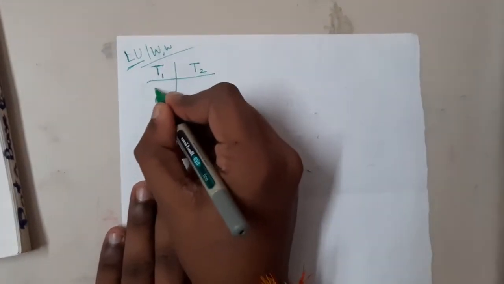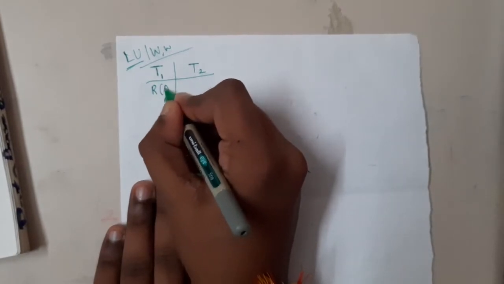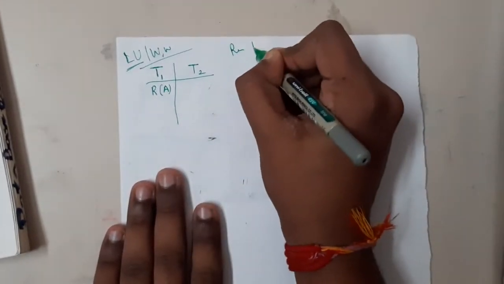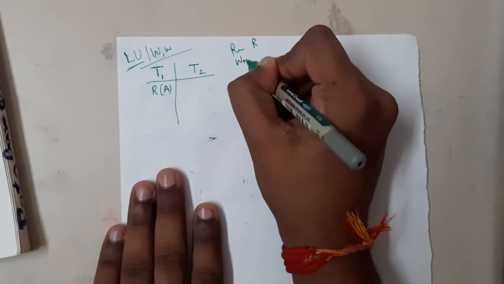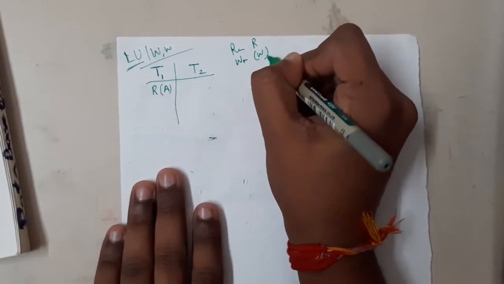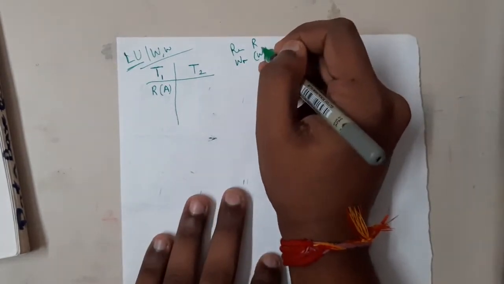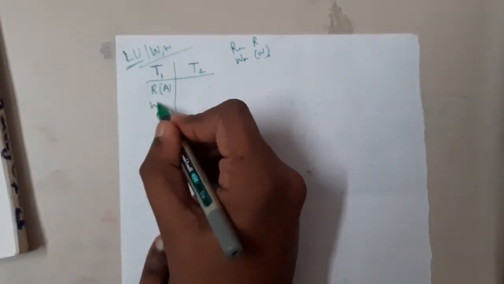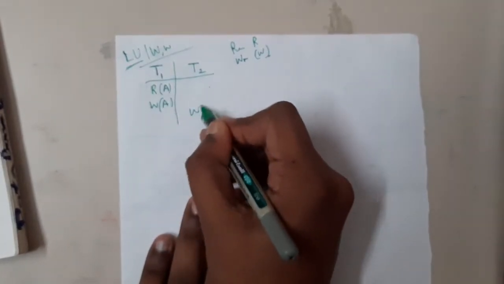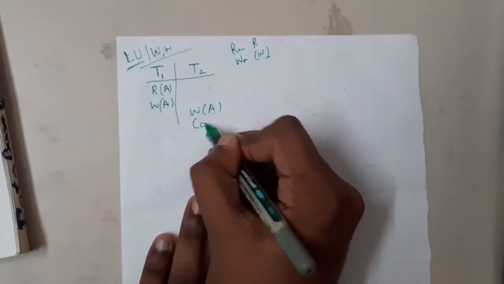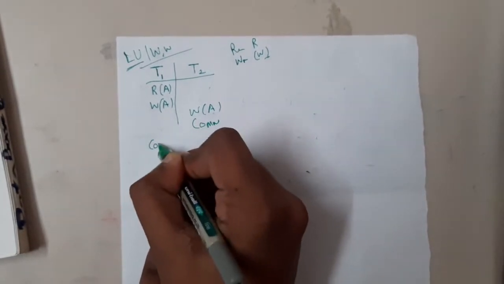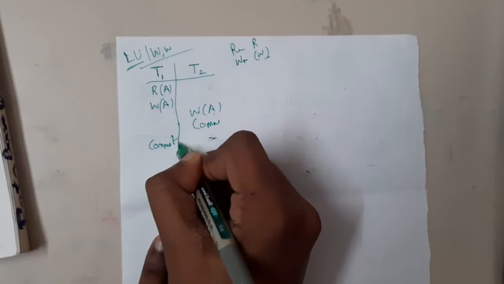First, transaction T1 does a read operation on A. Instead of writing the whole word read, I will write R. Instead of writing the whole word write, I will use W. Even in my book, some places you can find this notation. So: read A, write A, and commit. This code seems really easy, right?